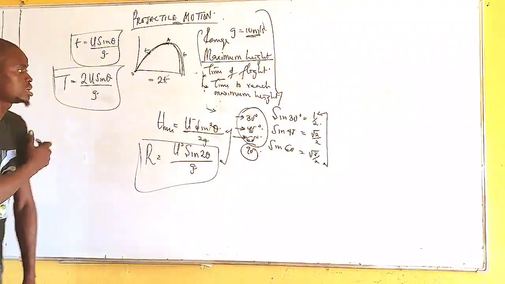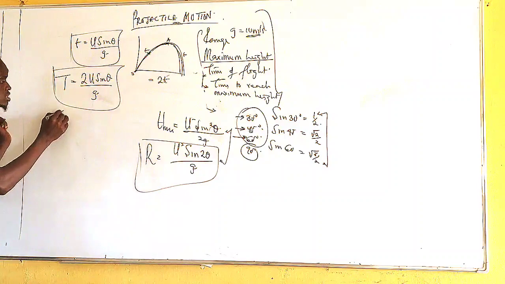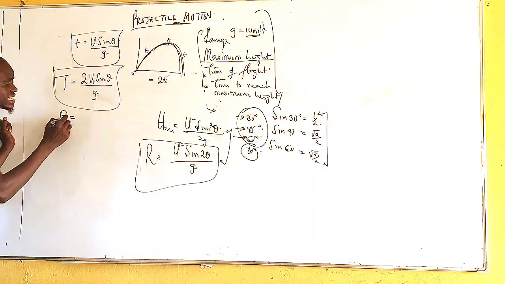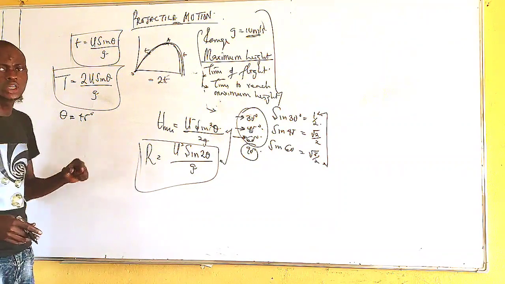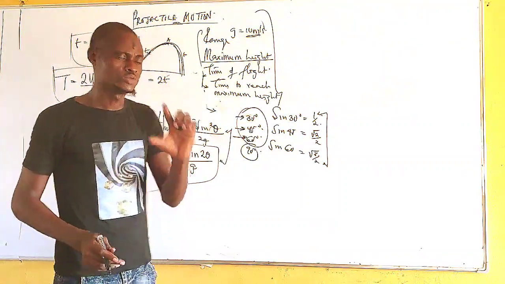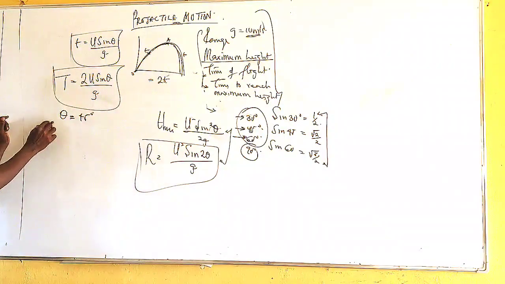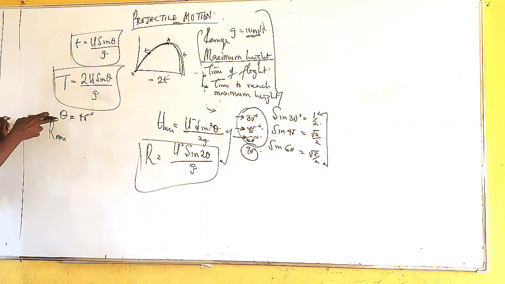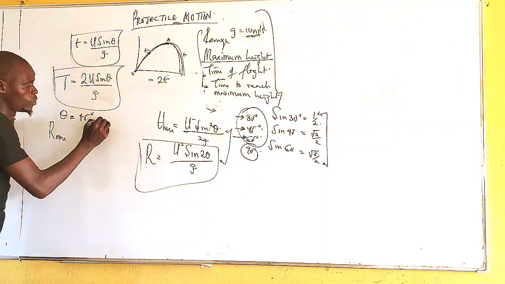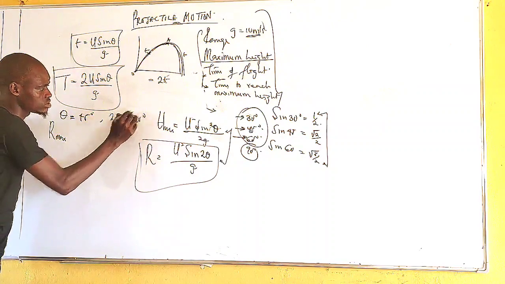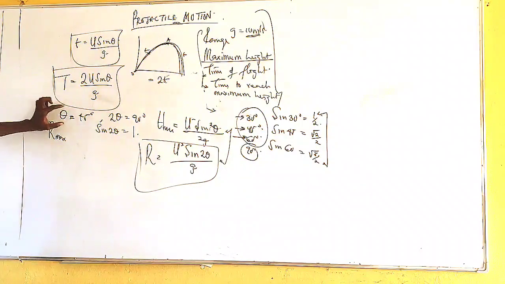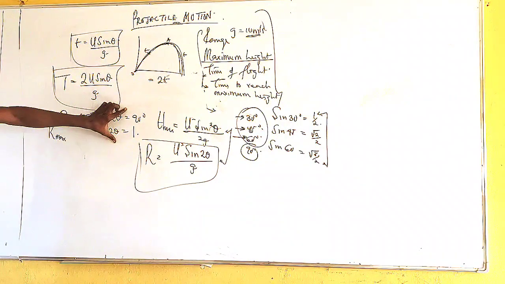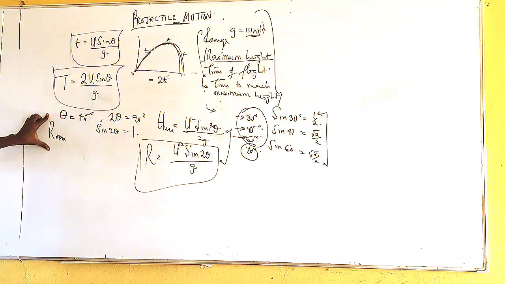Maximum range. Maximum range always occurs when the body is projected at an angle of 45 degrees. When the body is projected at an angle of 45 degrees, then the body will have a maximum range. And in that case, my maximum range, R maximum, they can give you this. You can have a maximum range when theta is equal to 45, or when 2 theta is equal to 90 degrees, or when sine 2 theta is equal to 1. They can give you any of these conditions. Each of these three conditions signifies maximum range altogether because they are the same.